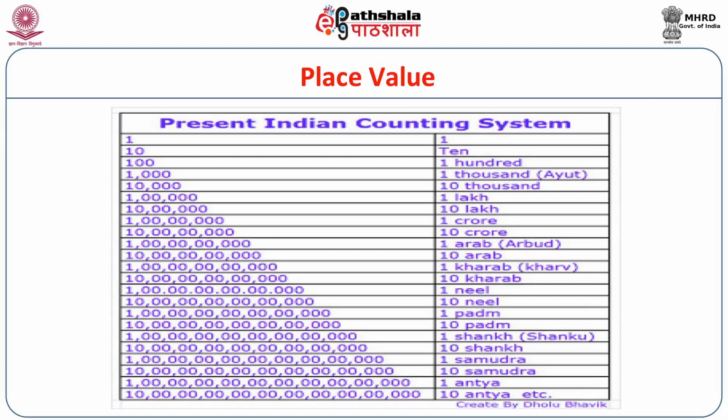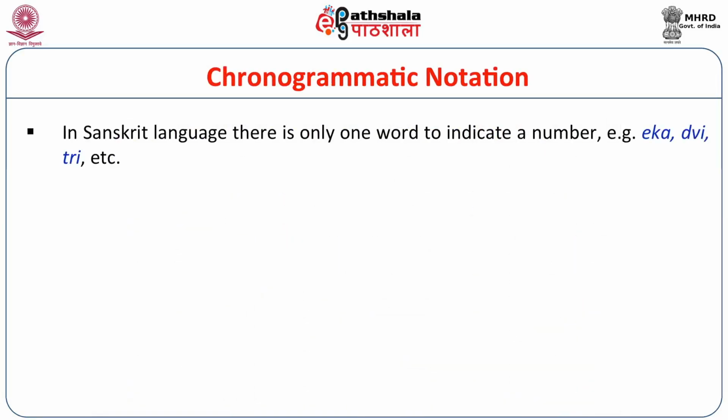Now besides these 2 systems of notation, the numerical system of notation and the decimal place value notation, there is another system of notation which was known to the people of ancient India. This is known as the chronogrammatic notation. In the Sanskrit language, there is only one word to indicate a number, that is eka, dvi, tri, etc.